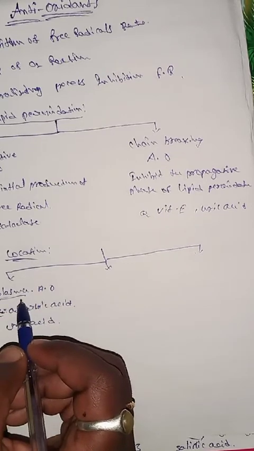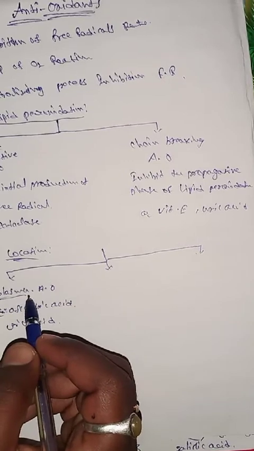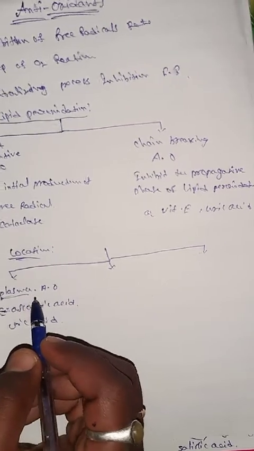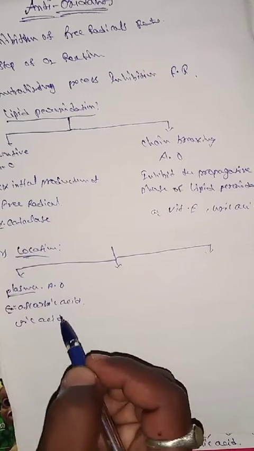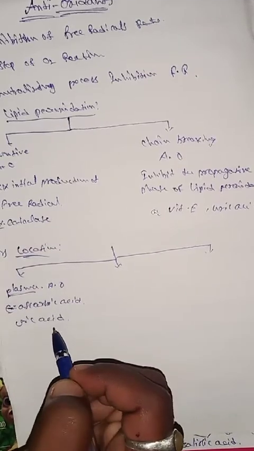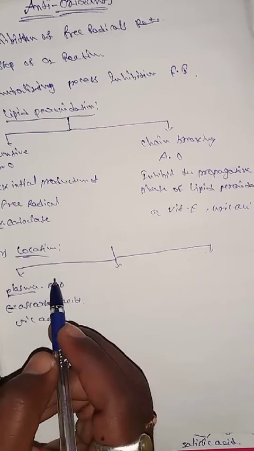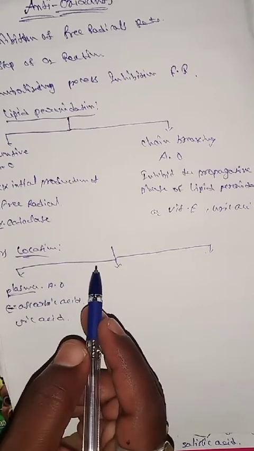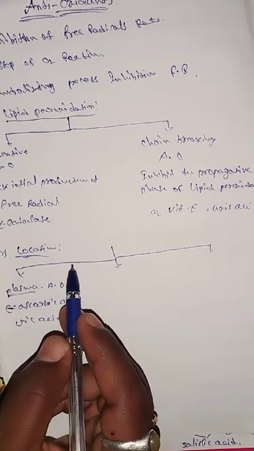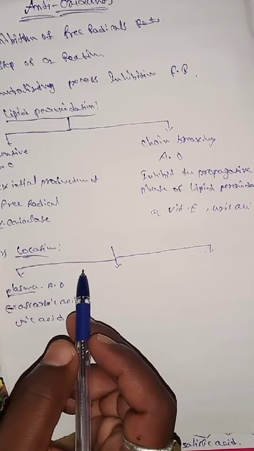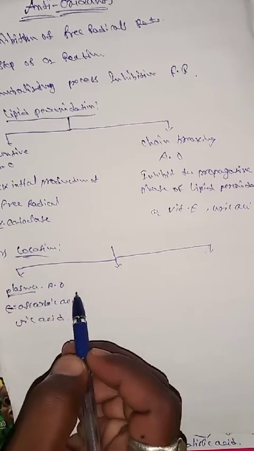The blood also contains oxygen, and that oxygen also produces free radicals. Those are blocked by the plasma antioxidants. Examples are ascorbic acid and uric acid. So the plasma is present in the blood, the blood contains oxygen, and that oxygen produces free radicals, which are inhibited by the plasma antioxidants.